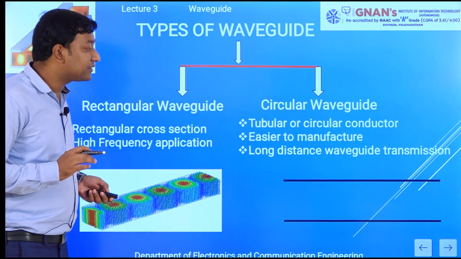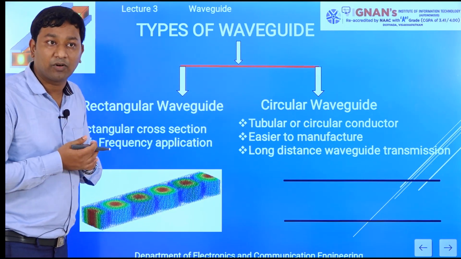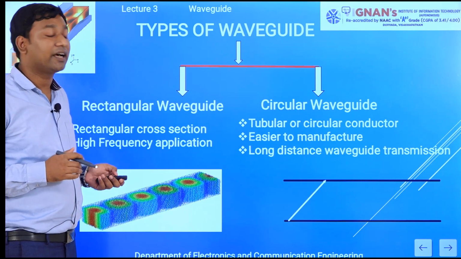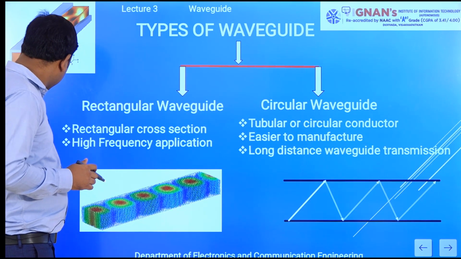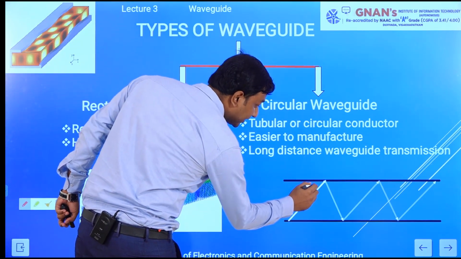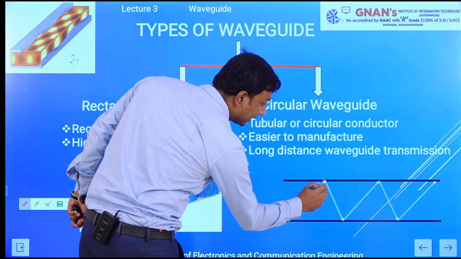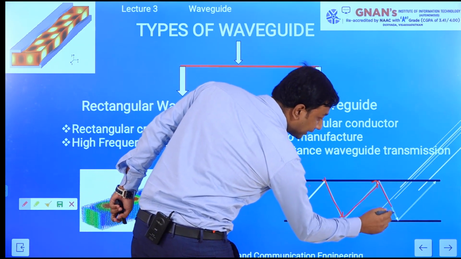Now coming to the circular waveguide. The same concept applies to the circular waveguide, how it propagates. Here we see that successive reflection is taking place. That is the condition whenever we transport the wave, successive reflection will be caused. So here the wave is generated, here it is reflected, again it is reflected from there, again it is reflected, and again it is reflected.